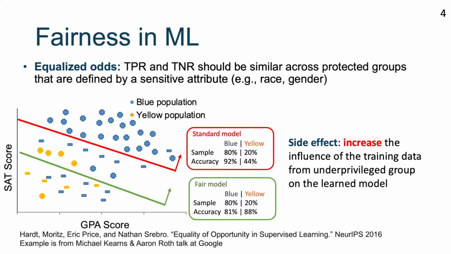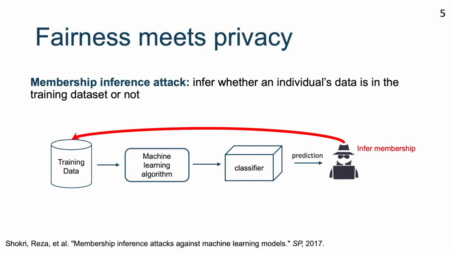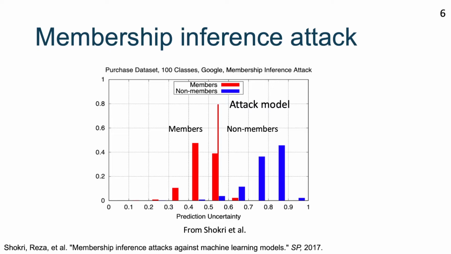Next, we will formally verify that group fairness can cause privacy issue, especially for the underprivileged group. To quantify privacy, we leverage the membership inference attacks. The goal of the adversary is to infer whether a data point was part of the training dataset or not. So a higher attack accuracy reflects a higher privacy risk. We measure the privacy risk in a realistic setting where the adversary only has access to the prediction API of the model. Now let's talk about the attack algorithm.